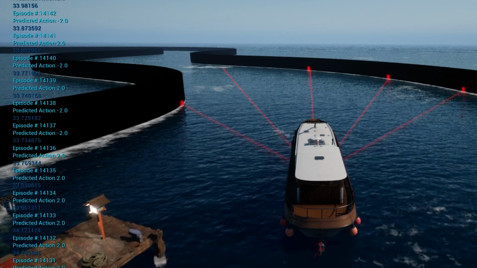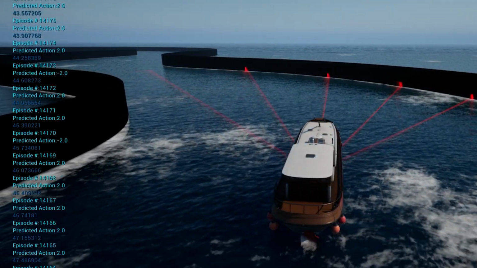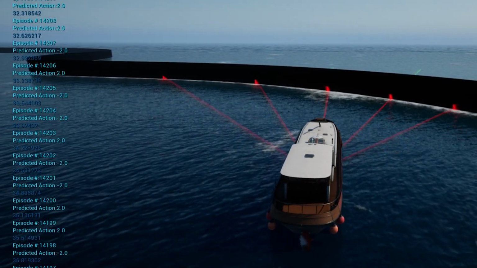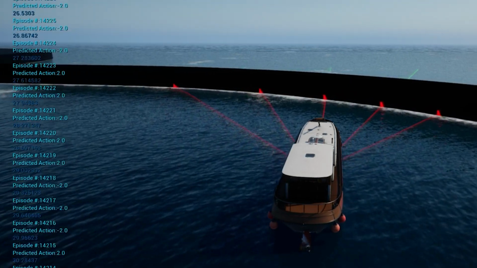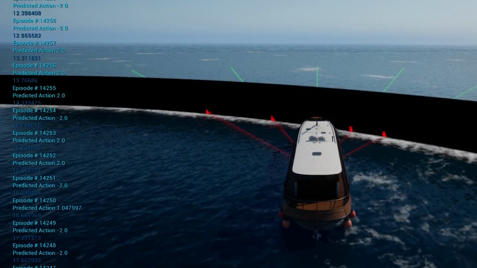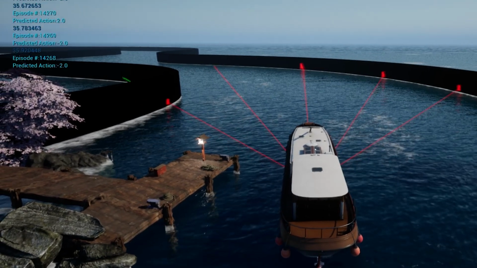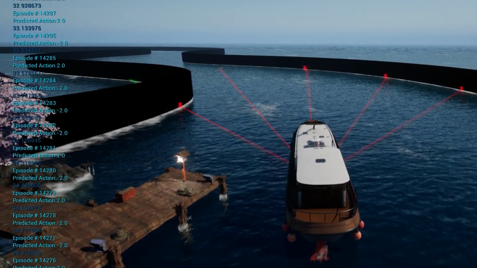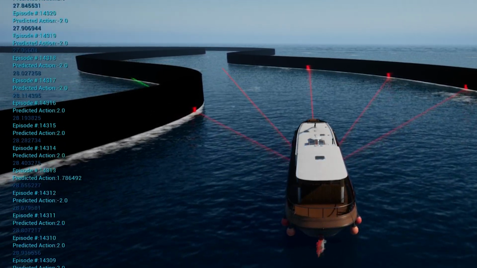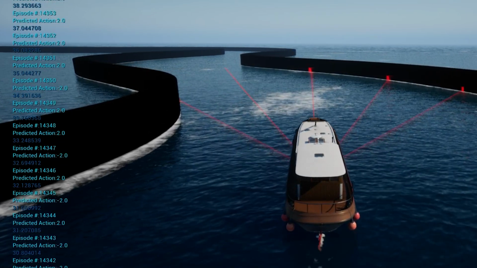The idea behind the setup is that by teaching boats to navigate autonomously via reinforcement learning algorithms within a game simulator, we can later transfer those trained algorithms to real-world boats so that they can navigate just as a human would. One of the main advantages of training self-piloting boats within the simulator is that when mistakes are made and the boat crashes, there are no real-world consequences. And we can debug these algorithms within the simulator without risking anyone's life.